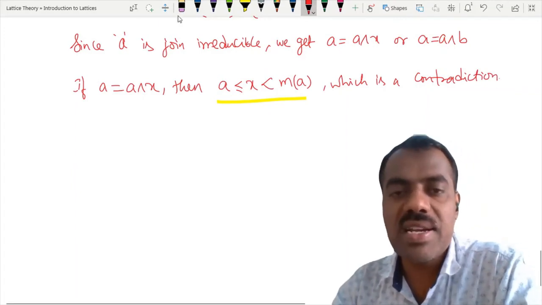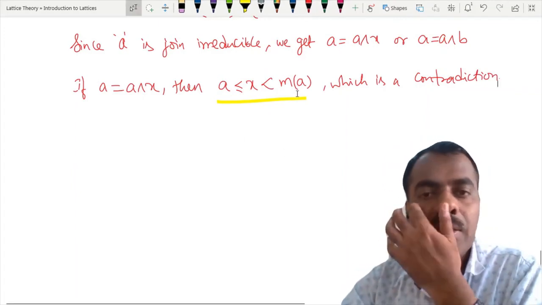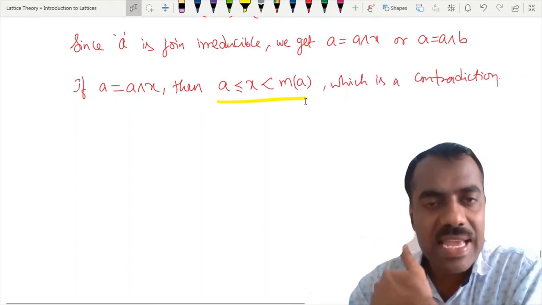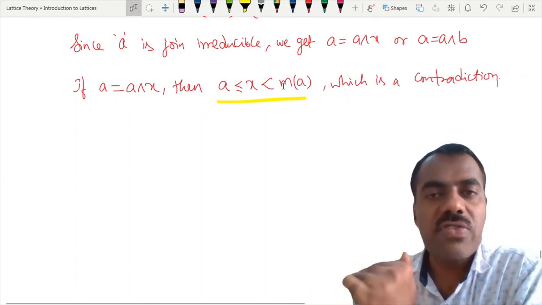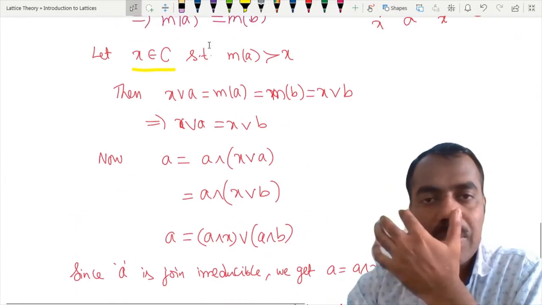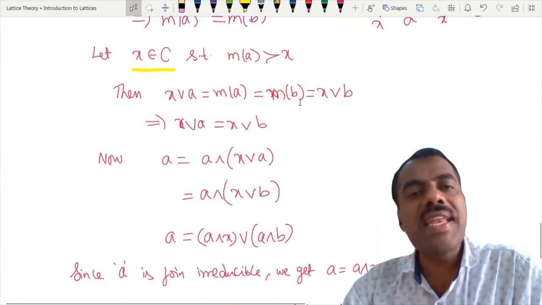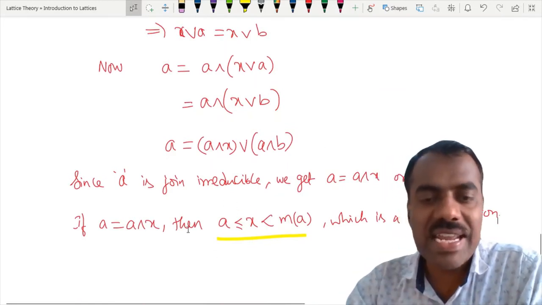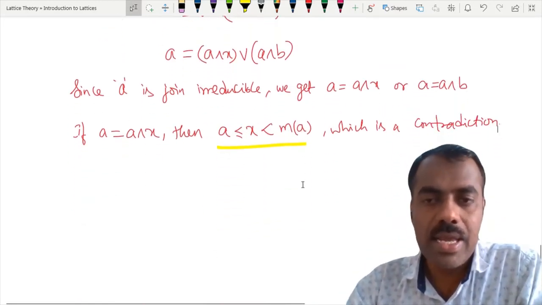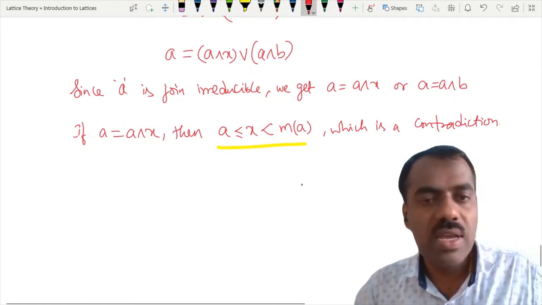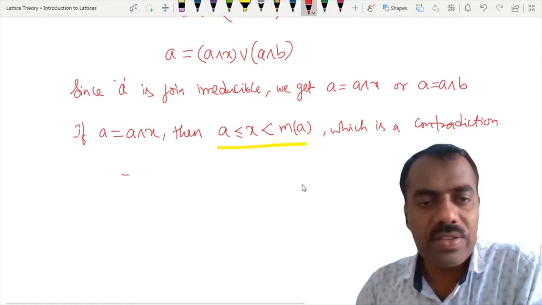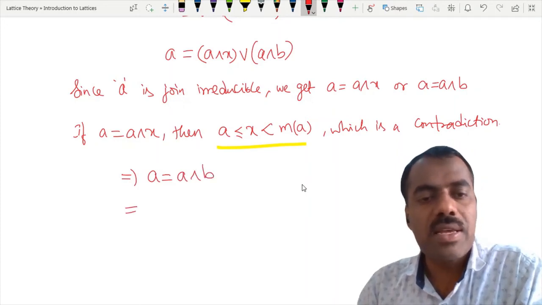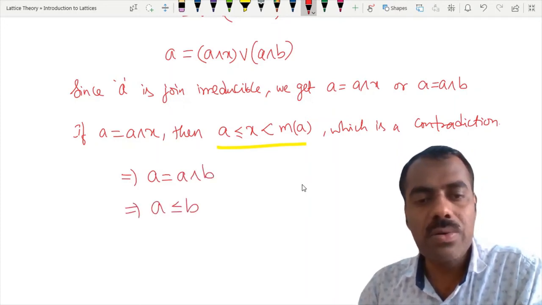Why is this a contradiction? Let me repeat again. Our M of A is the smallest element containing that A. So if you take any element from that chain which is smaller than that, it should not contain A, right? But here we are getting that X contains A, which is a contradiction, right? So therefore A cannot be equal to A meet X. This implies A should be equal to A meet B. That shows that A is less than or equal to B.